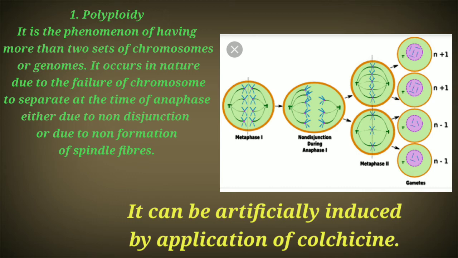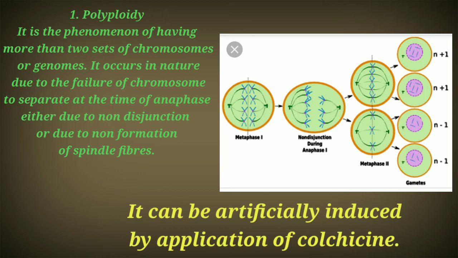Now in case of ploidy, the total set of chromosomes can be increased by double, triple or more in plants.